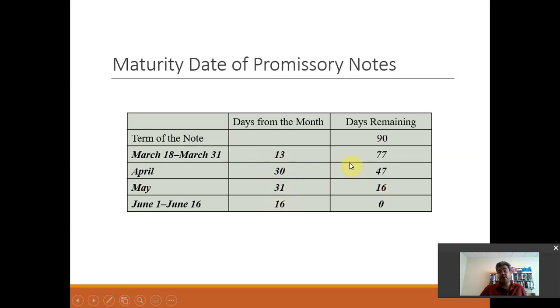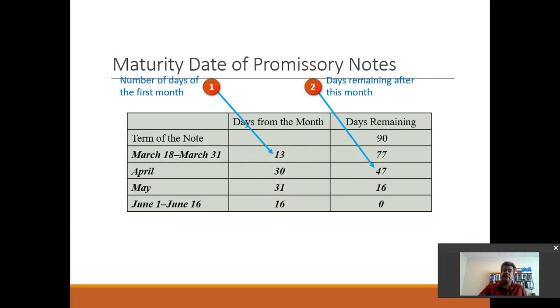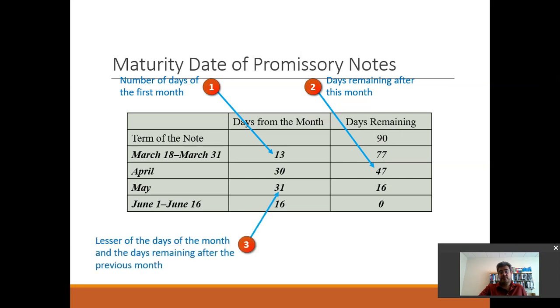Then we have the days of the first month, days remaining after this month, the lesser of the days of the month and the days remaining after the previous month, and the days remaining for the last month.